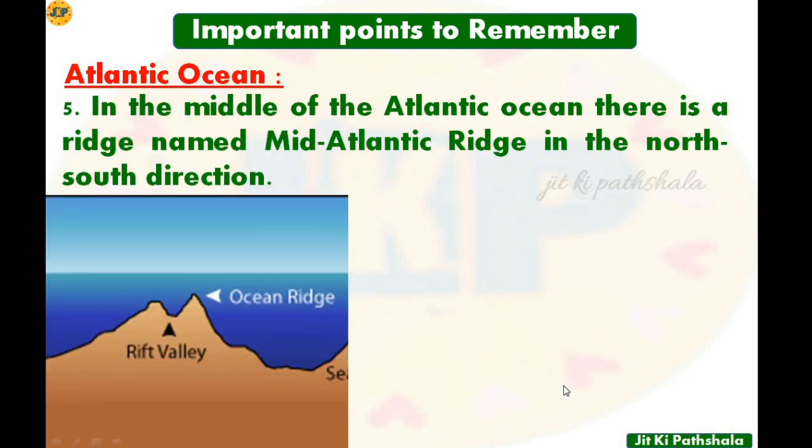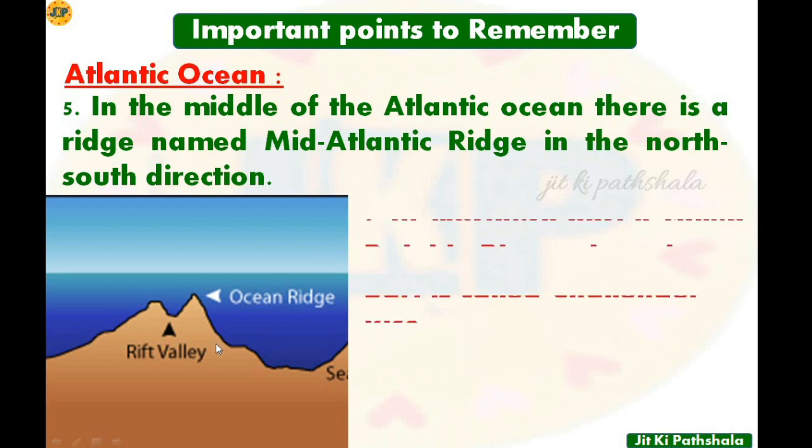Point number 5, in the middle of the Atlantic Ocean there is a ridge named the Mid-Atlantic Ridge in the north-south direction. Here you can see the shape of a ridge. Hope you have understood the meaning of ridge with the help of this figure. Let's see point number 6.